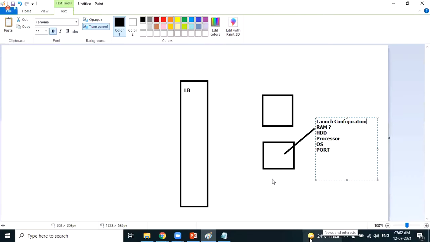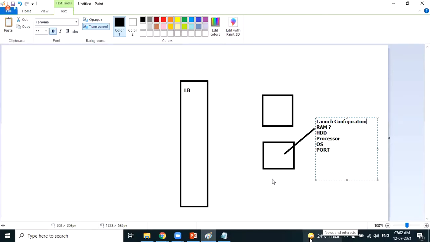What is the RAM? What is the processor? What is the hard disk? What operating system should the new EC2 machine have? All this we have to predefine, because when the traffic increases, at that time we should not provide the details. We provide it beforehand in the launch configuration.